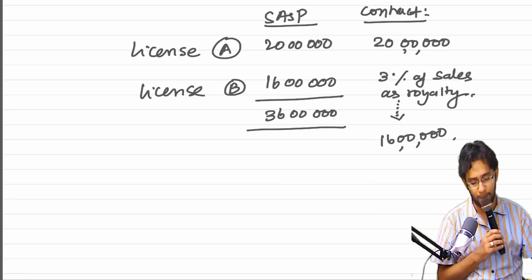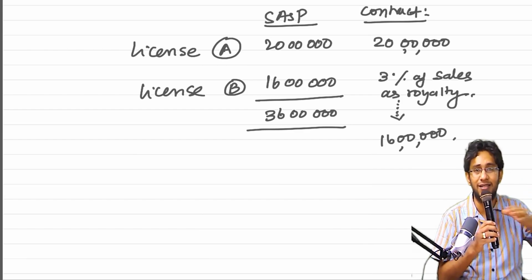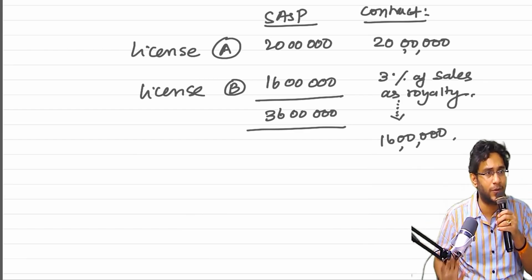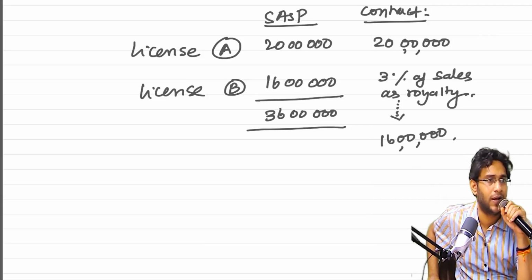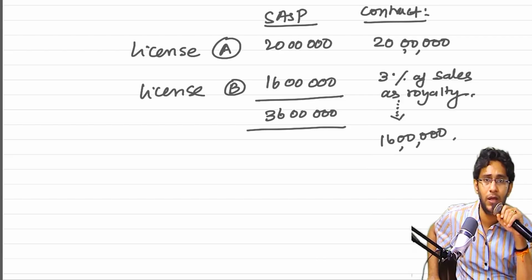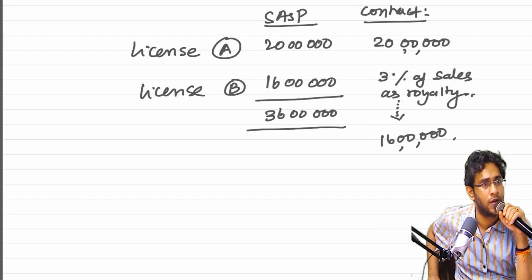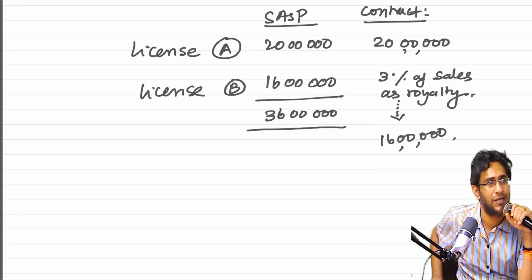Now tell me one thing. Is the price you recorded in the contract representing the standalone selling price or not? For A, how much did you write in the contract? 20 lakhs. What is the SASP of A? 20 lakhs. Similarly, for B, you are receiving variable consideration, but the worth of the variable consideration is how much? 16, which is also matching with the standalone selling price. Is there any problem now?